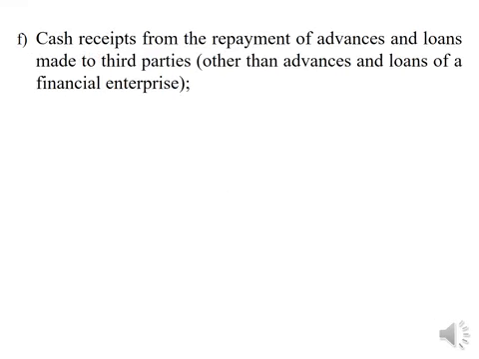Then cash receipts from repayment of advances and loans made to third parties other than advances and loans of a financial enterprise.